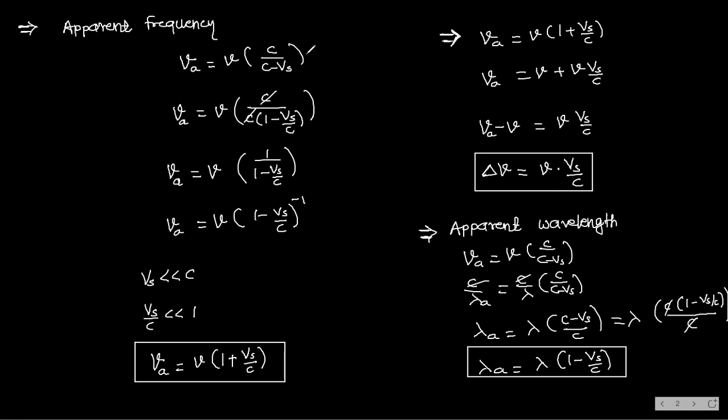I have just used this formula where I have ticked, and from that formula only, you know, v is equal to f lambda, right? So C is equal to nu lambda also, like this, and therefore nu is equal to C by lambda. You know this, right? Clear? Shall I go to the next page? Yes.